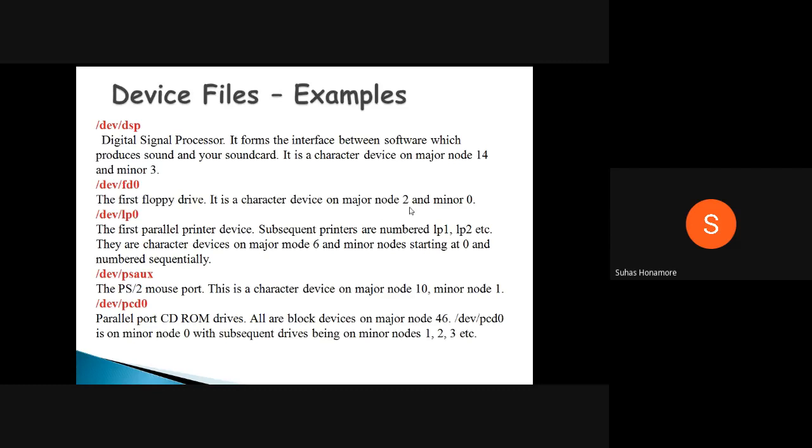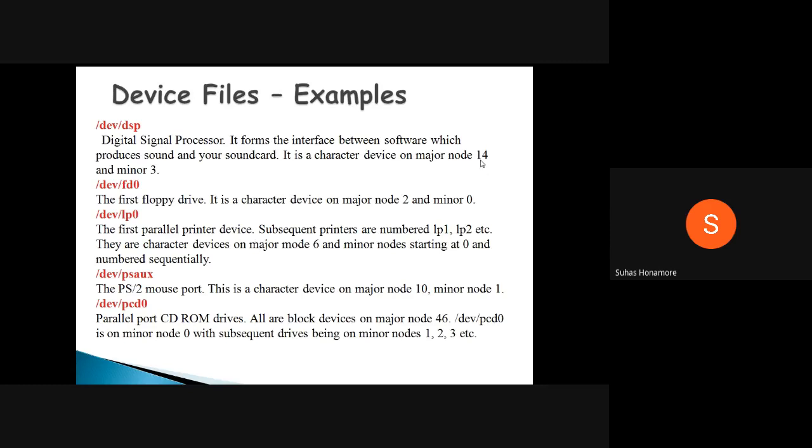Each will have a major number and a minor number. Here the minor number has to always start with 0 onwards only. Some different numbering you can also give, it's not a problem. Most of the time it will start with 0, 1, 2, 3 only, but sometimes it will differ. The major number normally should not repeat, because different device driver files should have different major numbers. Those things will normally be taken care of by the OS only, whenever you are writing the OS, at that time it will take care.